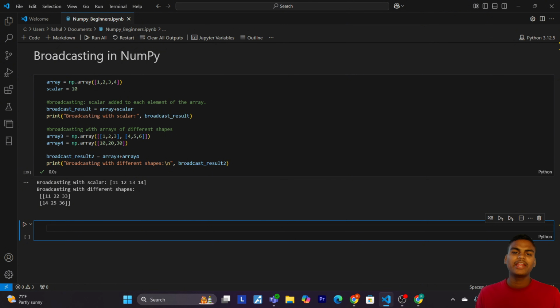NumPy stretches array 4 along the rows to match the shape of array 3 and then performs element-wise addition. Broadcasting is a powerful feature for handling arrays of different shapes without needing to manually reshape them.